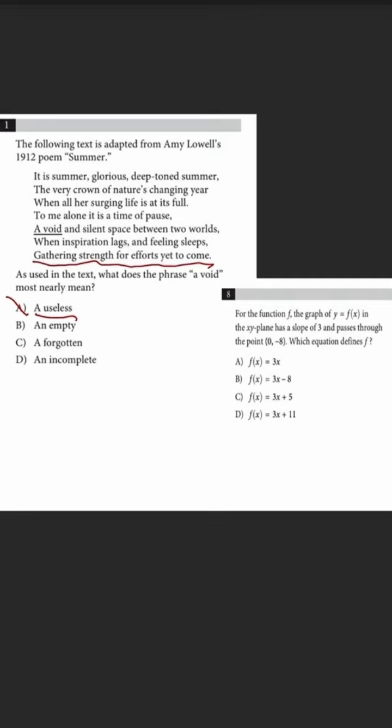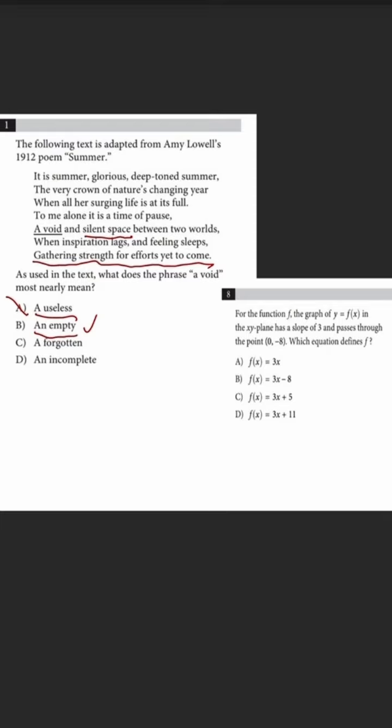Okay? For B, it says "an empty." Well, if you think about a void and silent space between two worlds, when I think about space, I usually think about emptiness. I usually think about darkness, like there isn't anything there. So we can check B and we can go back to it later if there's another possible answer, okay?